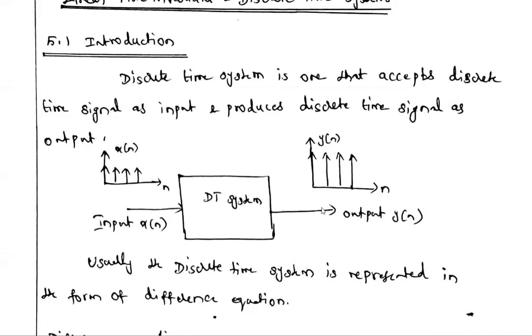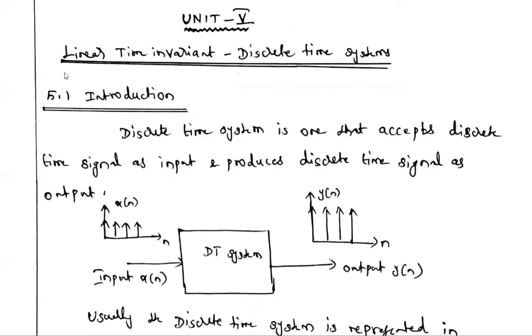For a discrete system, we have to give a discrete time signal as the input, and take a discrete time signal as the output. So it is said to be the discrete system. A system that accepts a discrete time signal as input and produces a discrete time signal as output is called a DT system. Here we are going to analyze the linear time invariant discrete time system.